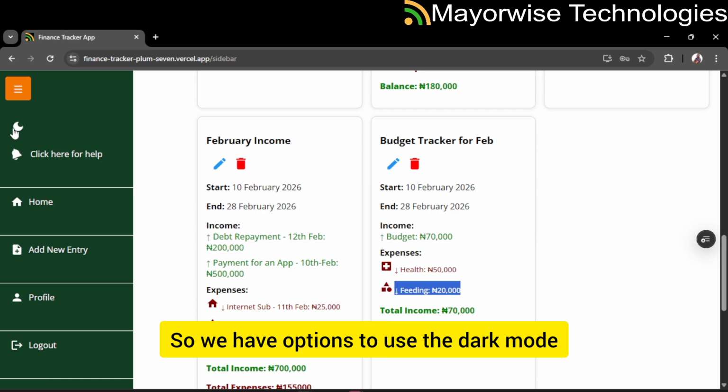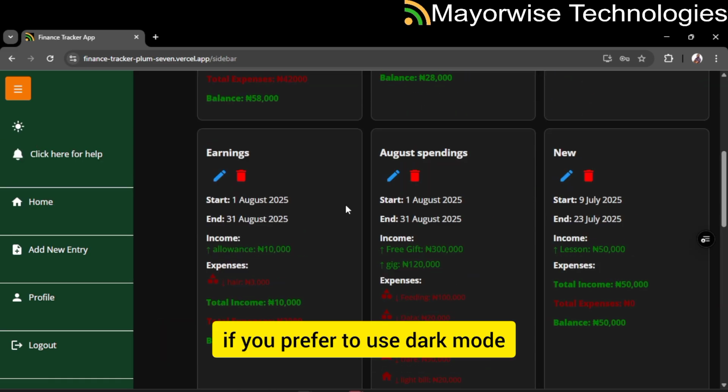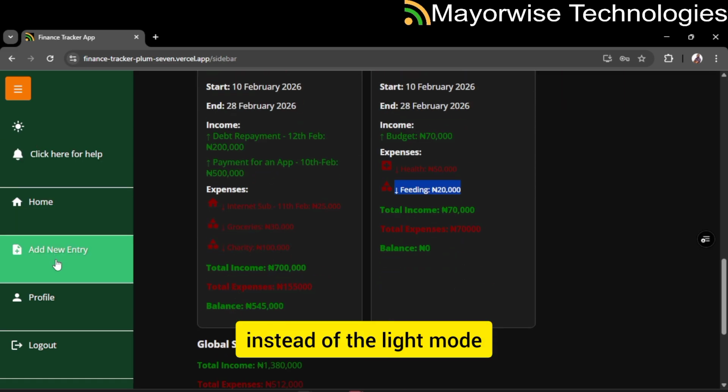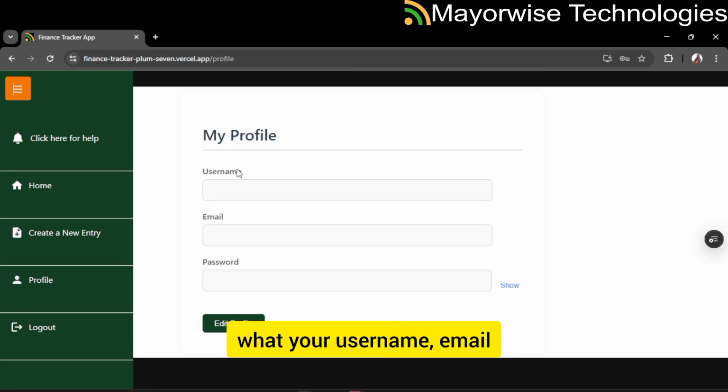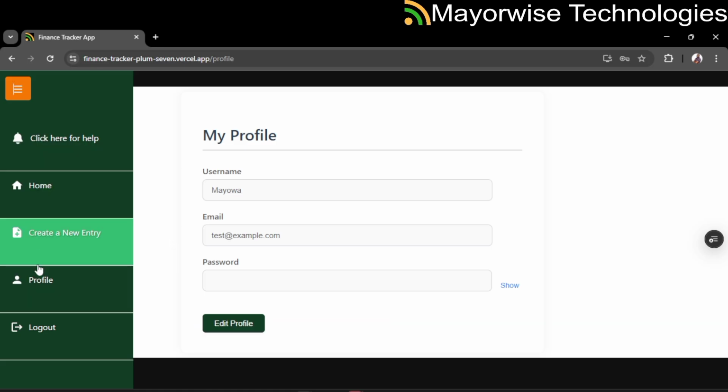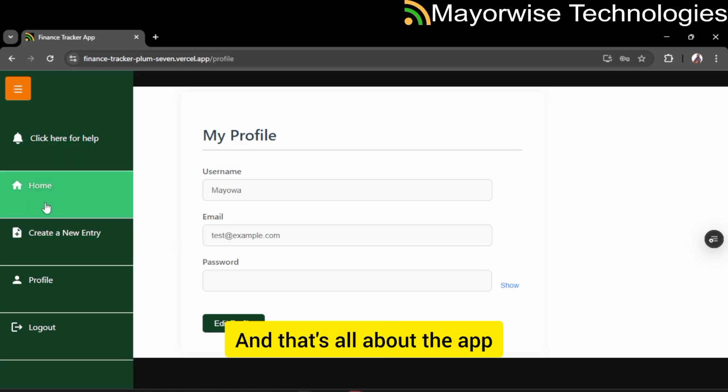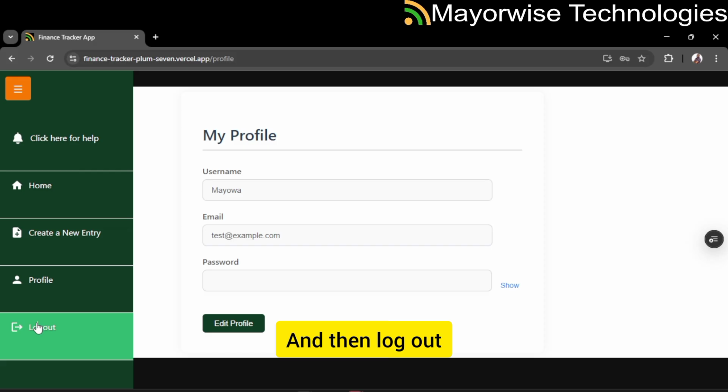So we have the option to use dark mode if you prefer dark mode instead of light mode. And then you have your profile where you can see your username, your email, and you can show your password. Okay, that's all about the app, and then log out when you're done.